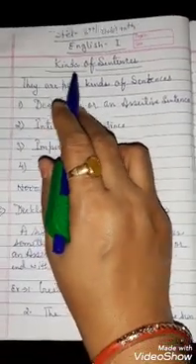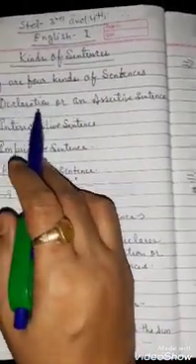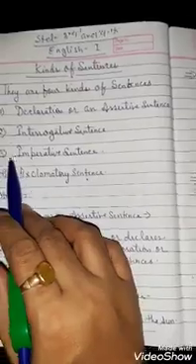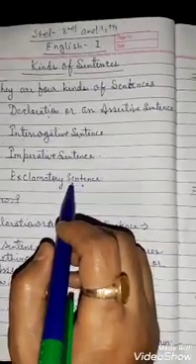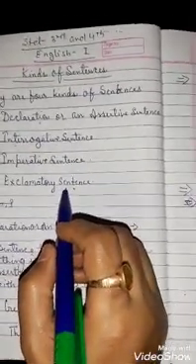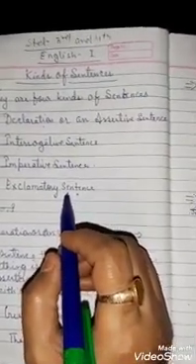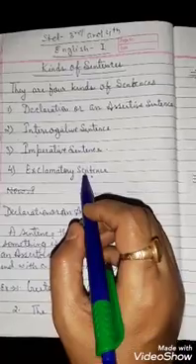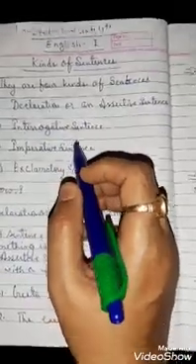Friends, now I am going to explain the kinds of sentences. This is for class 3 and 4. There are 4 kinds of sentences. First one is the declarative or assertive sentence. Second one is the interrogative sentence. Third one is the imperative sentence. Fourth one is the exclamatory sentence. We know that sentences differ in their nature. Some are informative, some are questions, some convey an order, advice or request. So now I will explain these 4 kinds of sentences one by one.